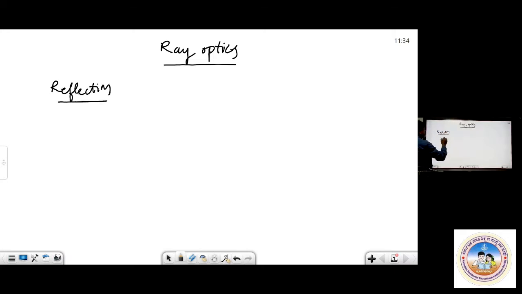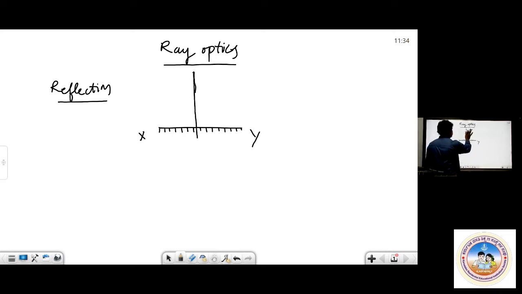What do you mean by reflection? That is reflection due to a plane mirror. If I take one plane mirror, you know the meaning of reflection. We say normally, bouncing back of light. Say I take this as the reflecting surface, XY is the reflecting surface, and this will be the normal. I'll write this as the normal. The normal to the surface we'll be putting like this. This is the reflecting surface.